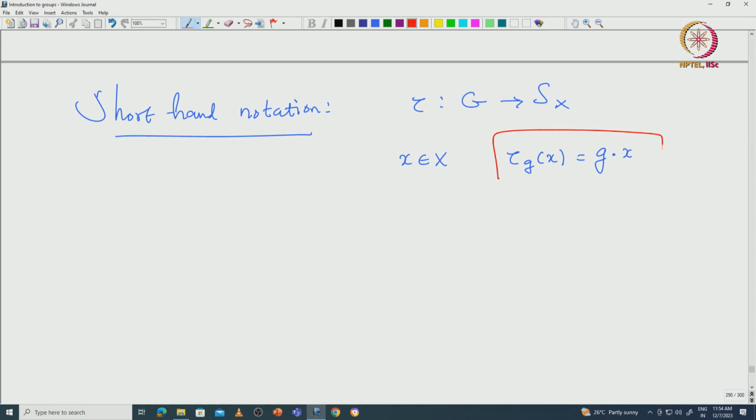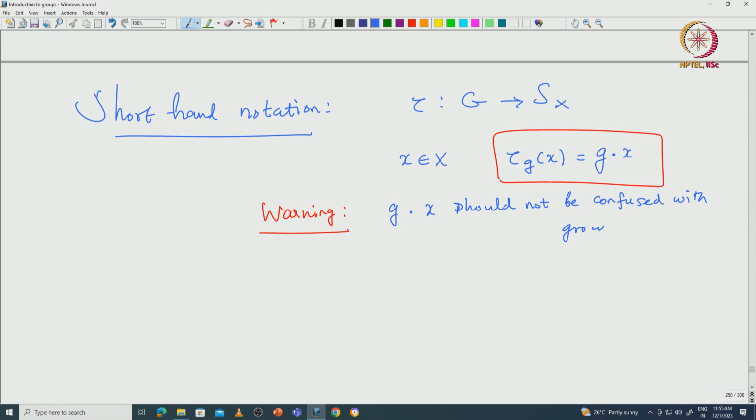This is very often used, but this should not be confused with group multiplication. So, warning, this g dot x should not be confused with group multiplication, because there is no group multiplication here: x is coming from capital X and g is coming from capital G. They are two different sets.